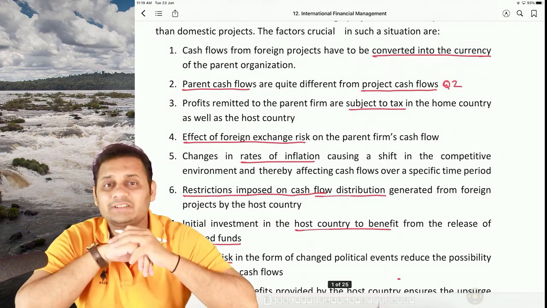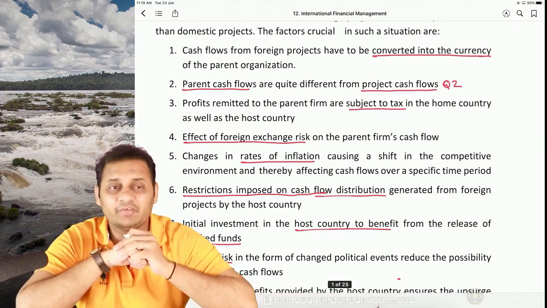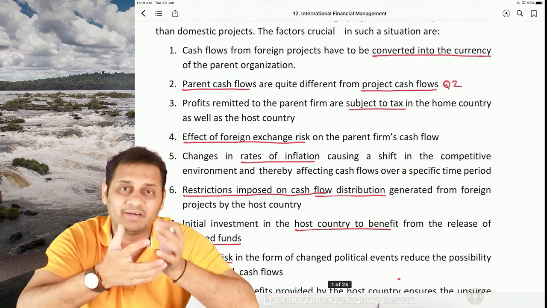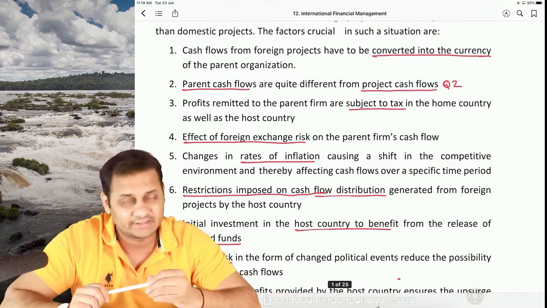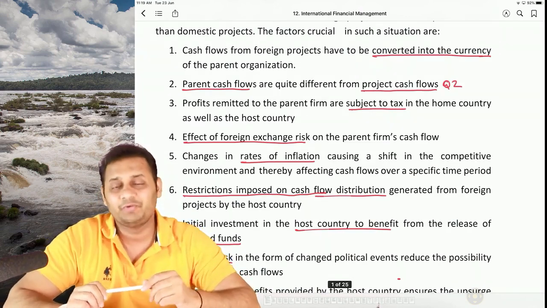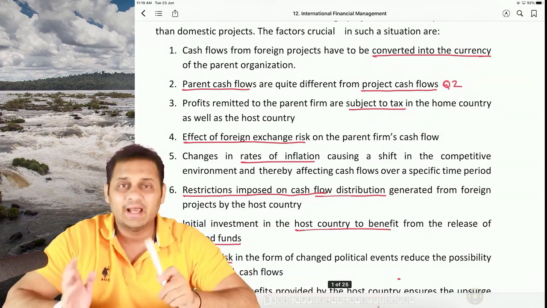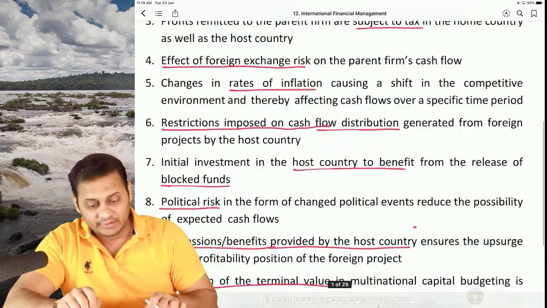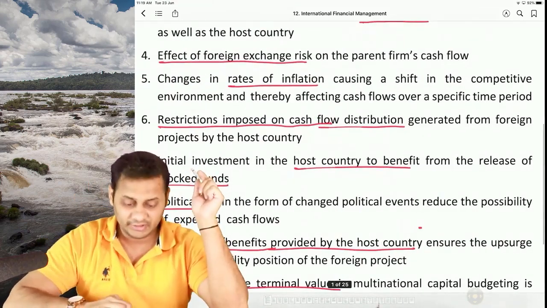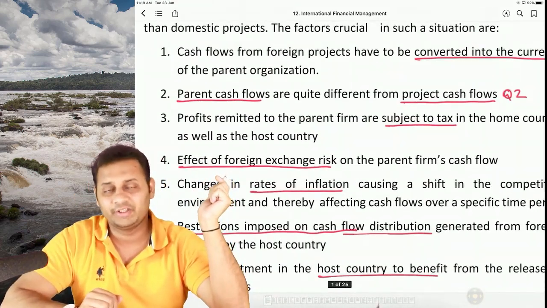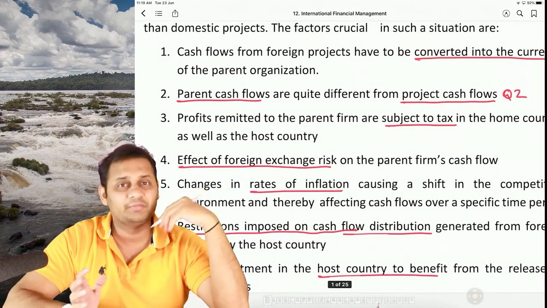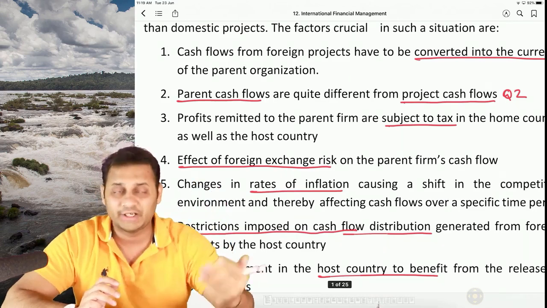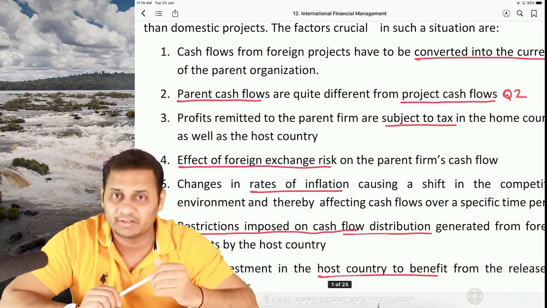The third one is that the project is subject to tax in both the countries. Whenever you think of a foreign project, two countries are involved and both countries demand tax on the earnings of that project. So you will have to pay the tax in the host country as well as the home country. The fourth point is the effect of foreign exchange rate changes. There can be some gain or loss due to changes in the exchange rate on the cash flows that you transfer from one country to another country.